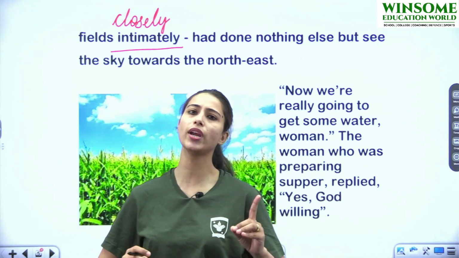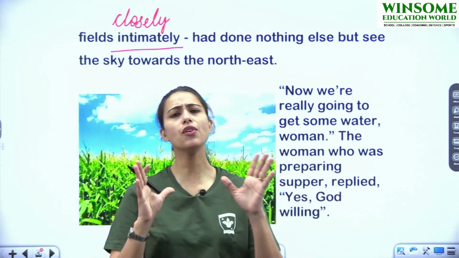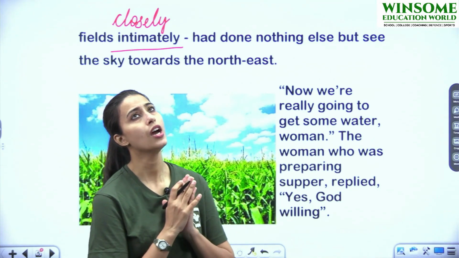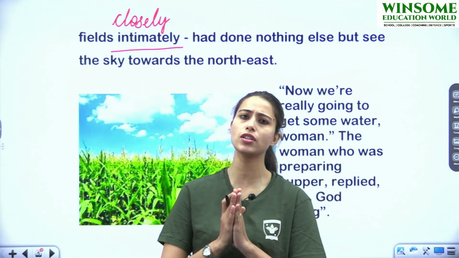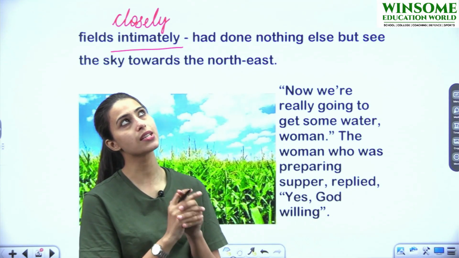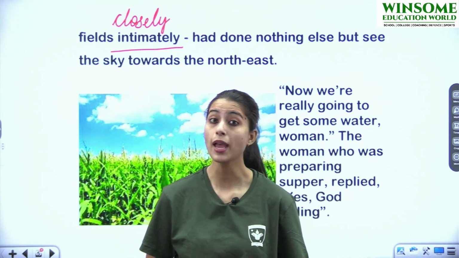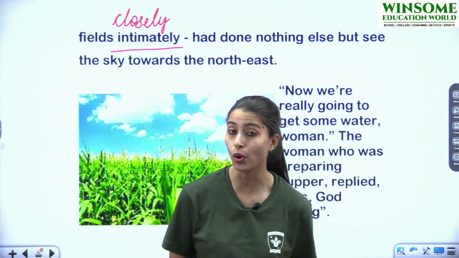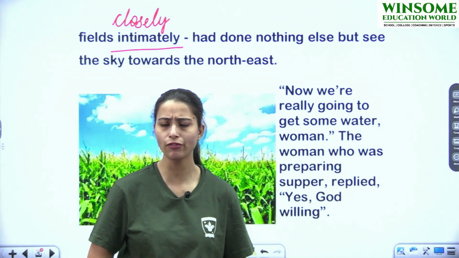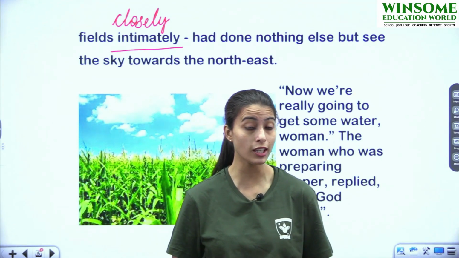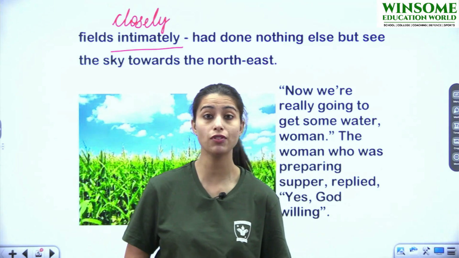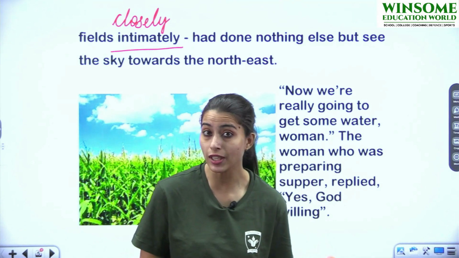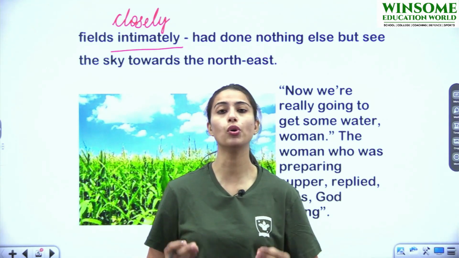पूरे दिन से सिर्फ वो एक चीज कर रहे थे, and that was he was looking towards the sky. Why was he looking towards the sky? Because he was waiting for rainfall. And why was he waiting for rainfall? वो बारिश का इंतजार क्यों कर रहे थे? Because उस बारिश की वजह से उनकी जो कॉर्न फील्ड्स थी, it would give a good harvest.